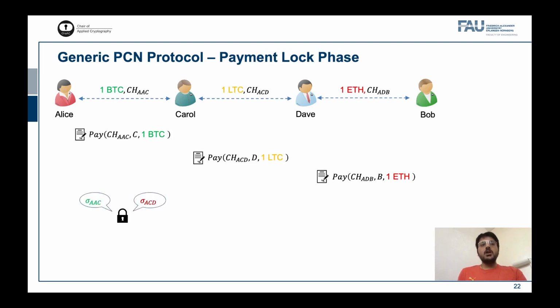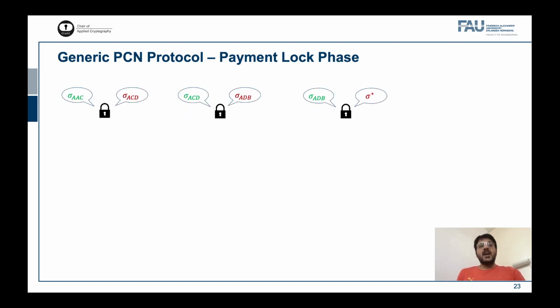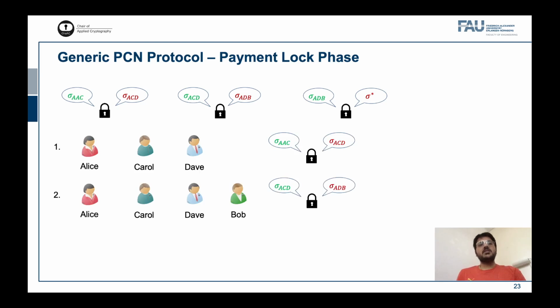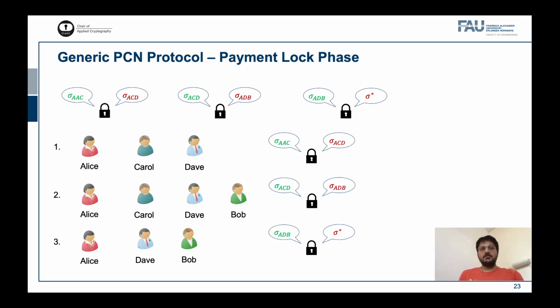After this, payment locks are established, first between Alice and Carol. Carol is a user who receives the lock, followed by Carol and Dave. Dave is the user who receives the lock, and finally between Dave and Bob, with Bob having the lock. All the locks are generated via general purpose MPC protocols. More precisely, Alice, Carol, and Dave participate in an MPC protocol to generate the first lock that Carol receives, followed by another MPC between Carol, Alice, Dave, and Bob to generate the lock that Dave receives. Finally, Alice, Dave, and Bob run an MPC to generate the lock that Bob receives.